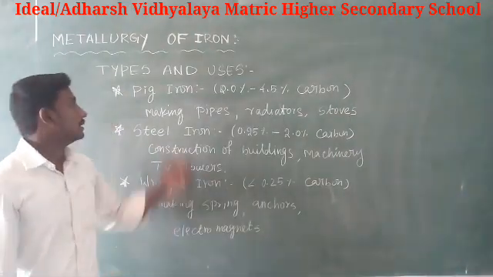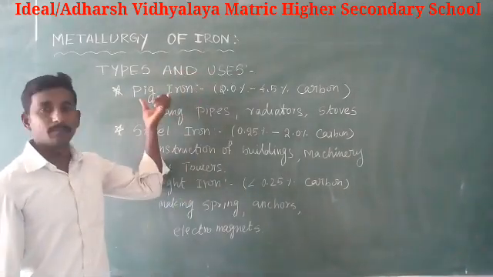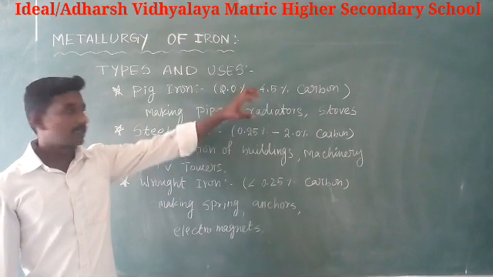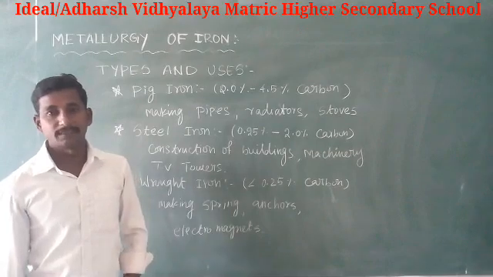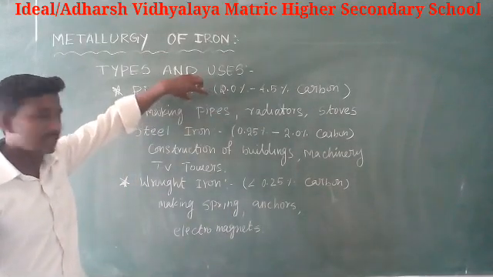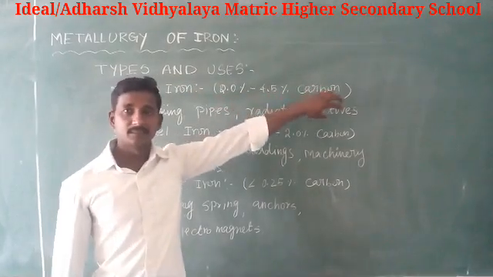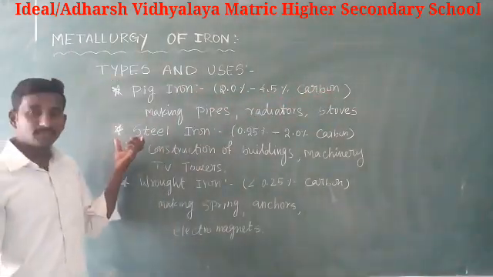Next, types and uses of iron. The first type is pig iron. It contains 2.0 to 4.5% carbon, and it is used for making pipes, radiators, stoves, etc. Next, steel.